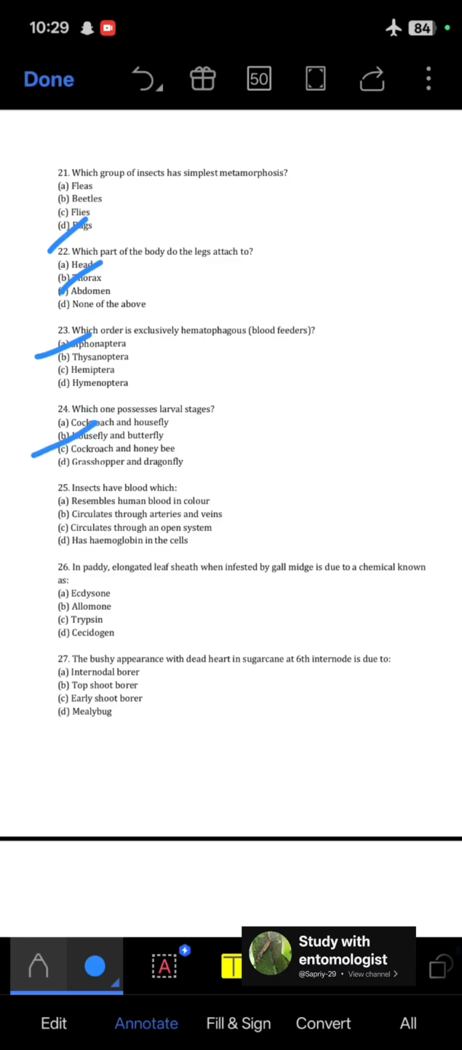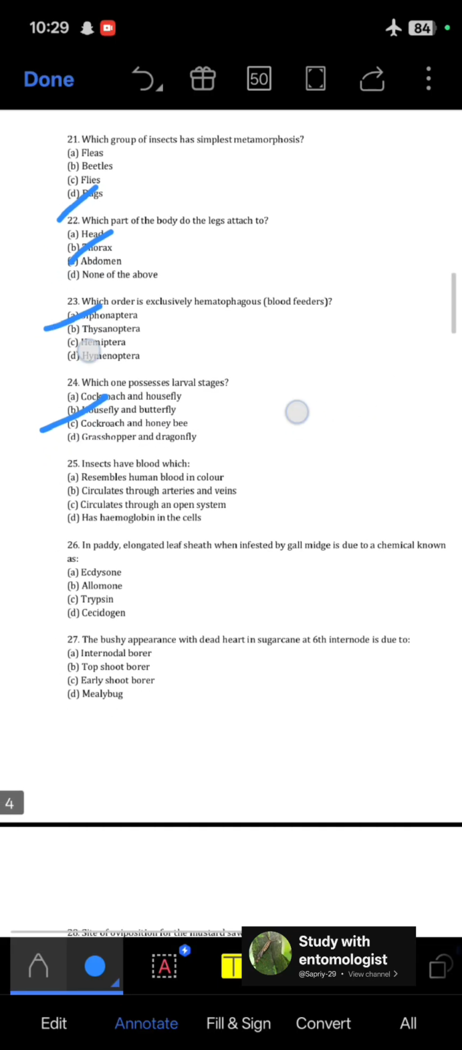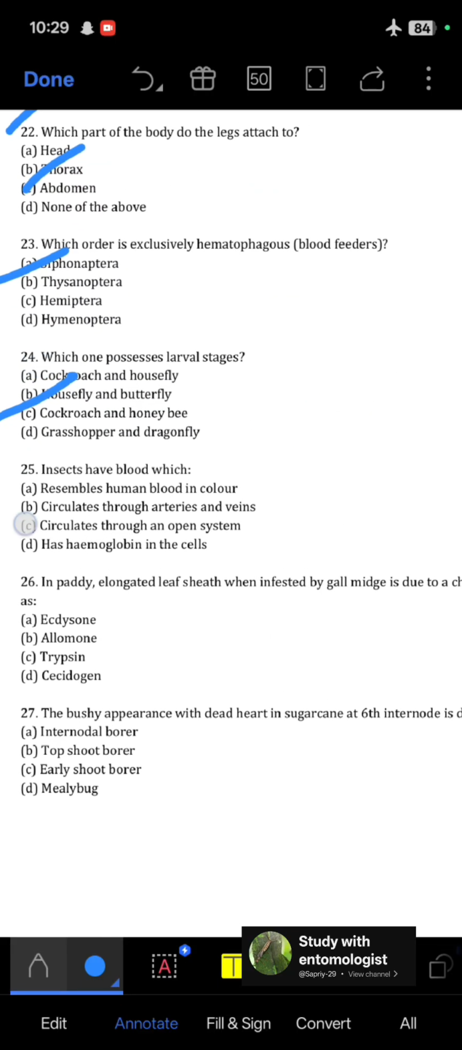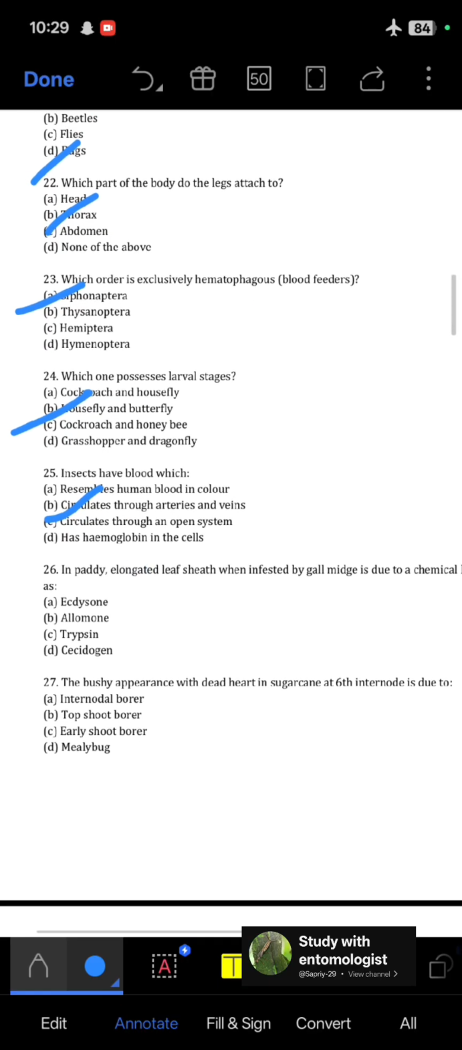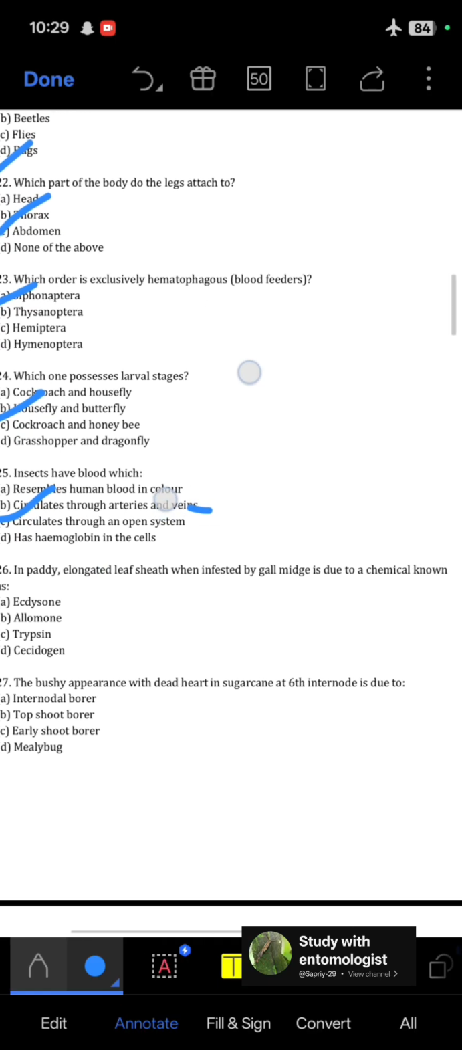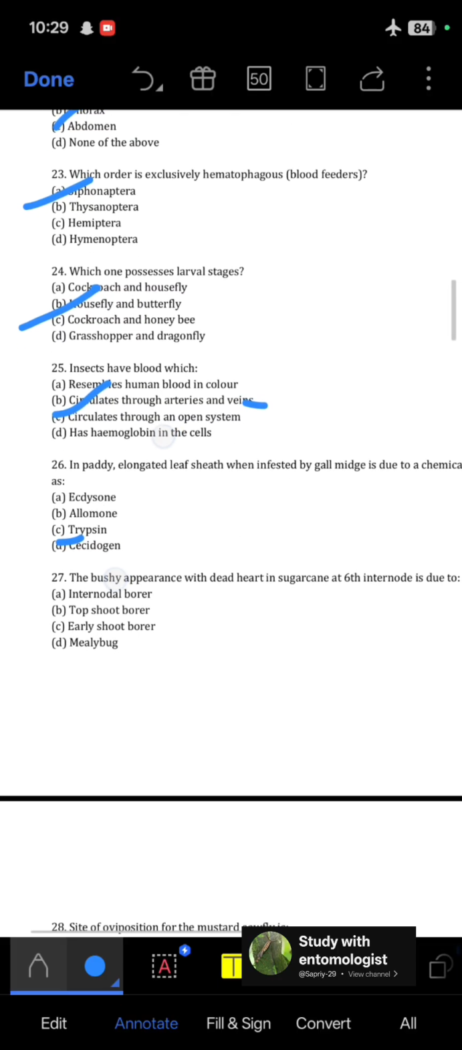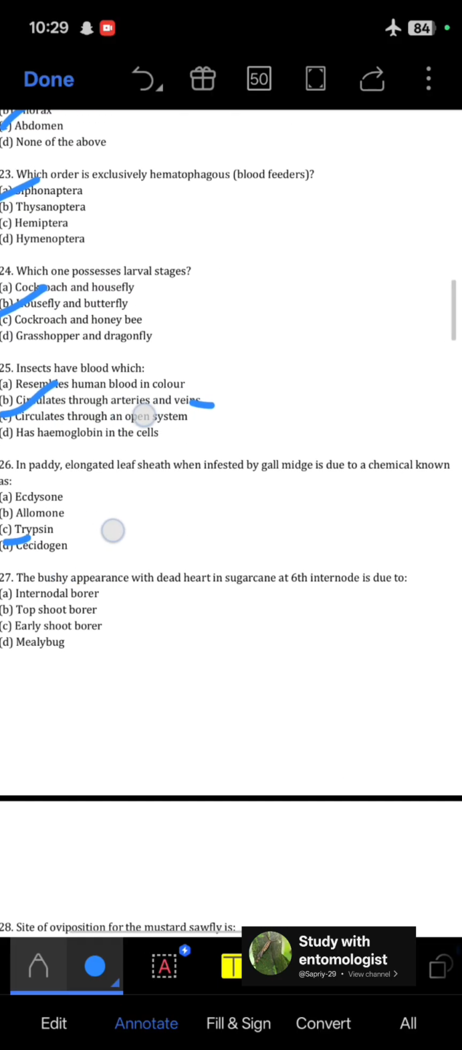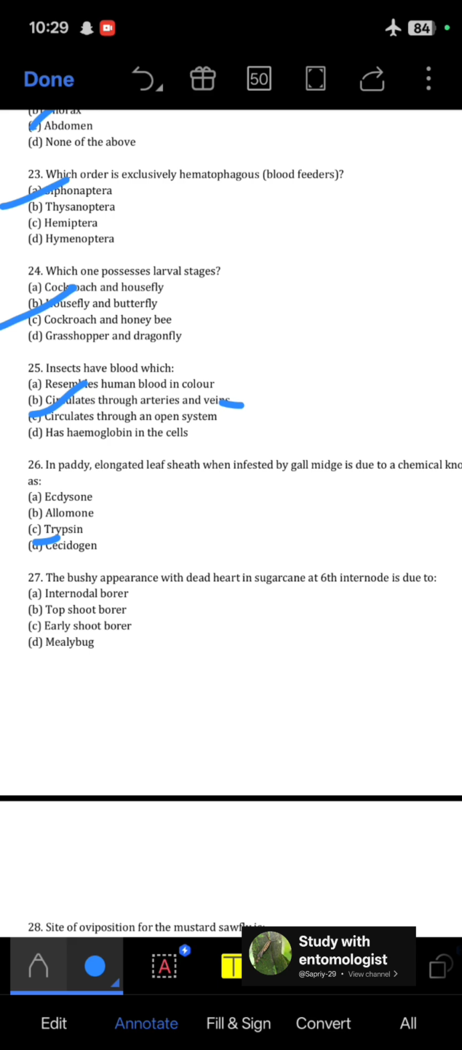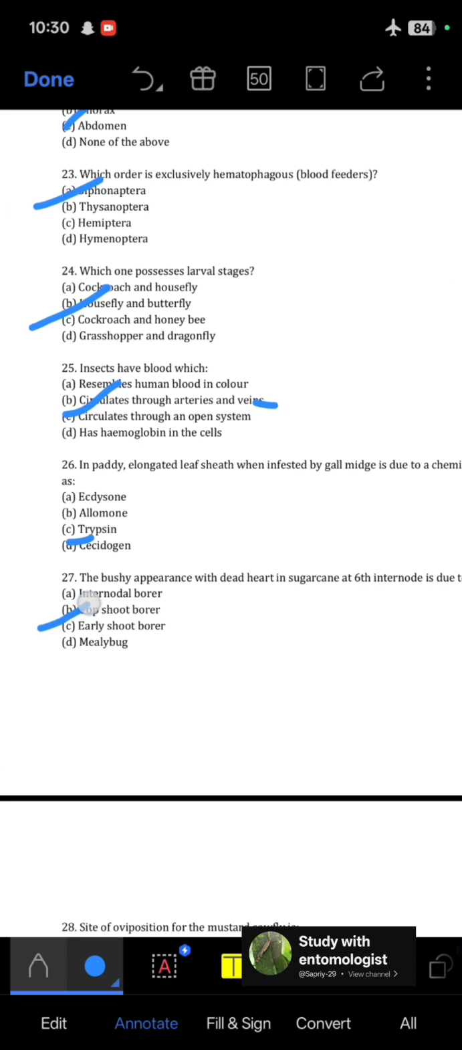Next, insect have blood which circulates through open circulatory system. So insect have open circulatory type of blood system. Next question is, in paddy, elongated leaf sheath when infested by gall midge is due to a chemical. It is known as cecidogen. Next is, the bushy appearance with dead heart in sugarcane at 6th internode is due to top shoot borer.